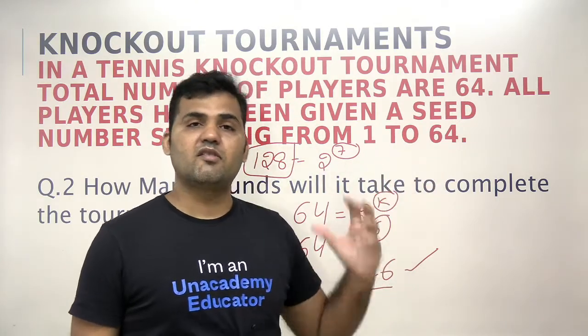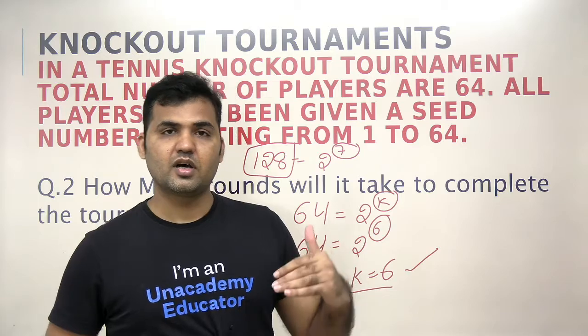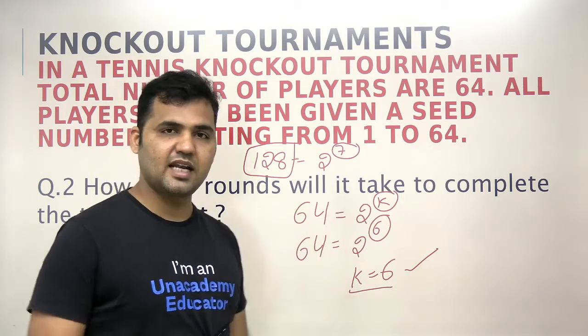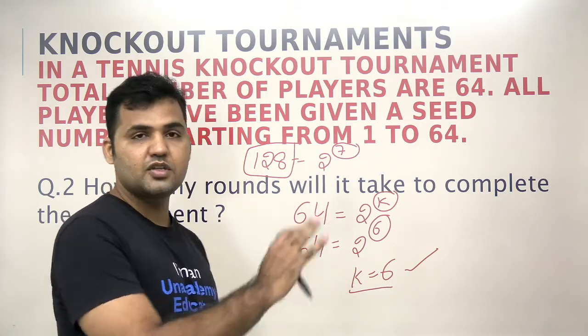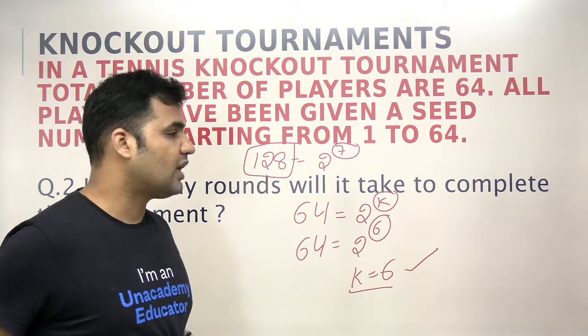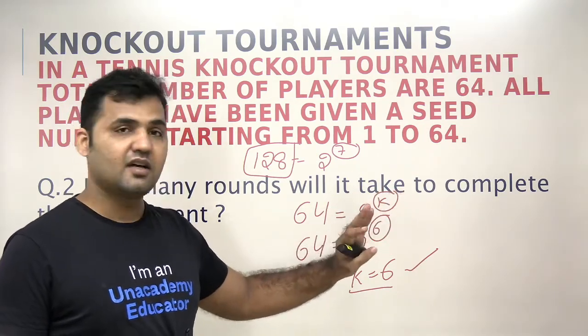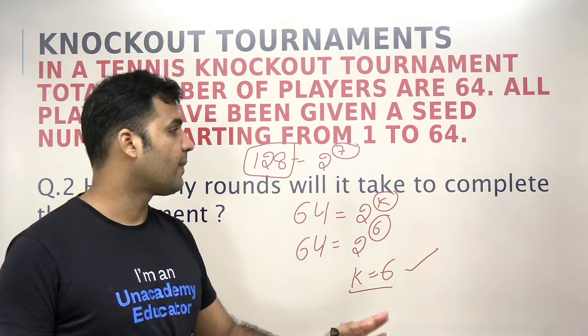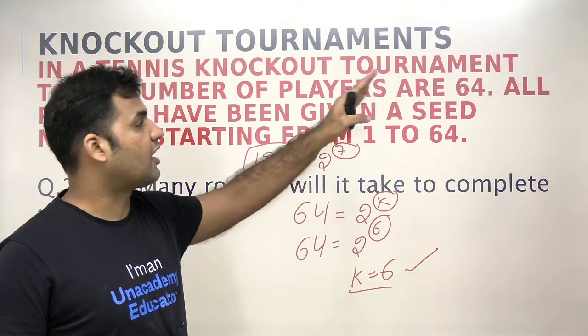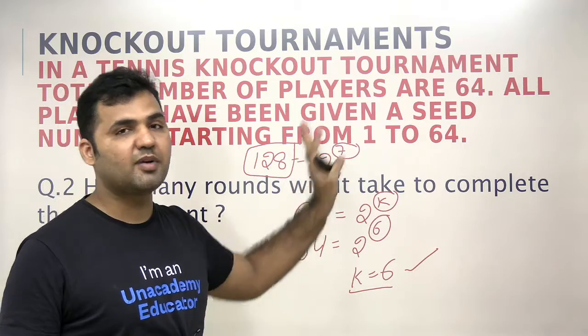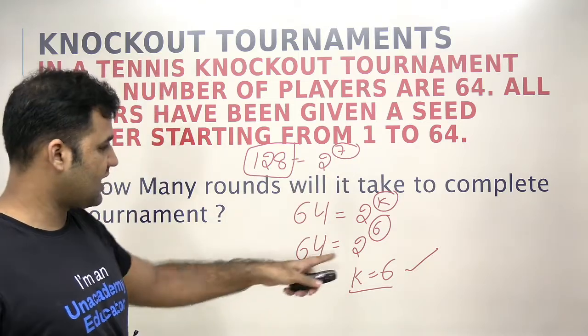If not, then there will be some set of directions that you need to follow as per the set. Then that set will be completely different, and all of these rules might not work there, so you'll have to use them accordingly. But I have never seen a set asked in previous year CAT papers where the number of players are not represented as an nth power of 2, right? So here the answer will be 6.